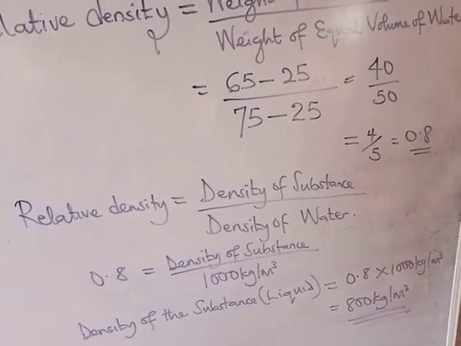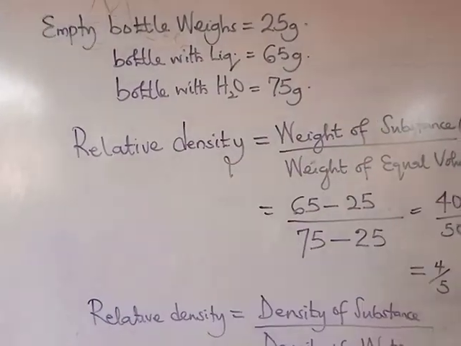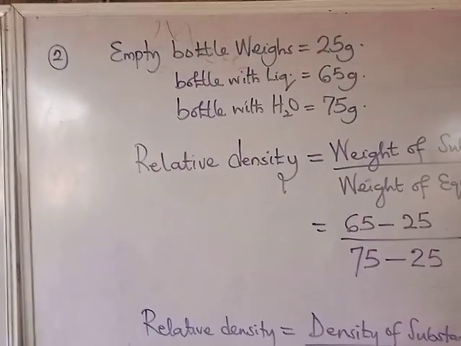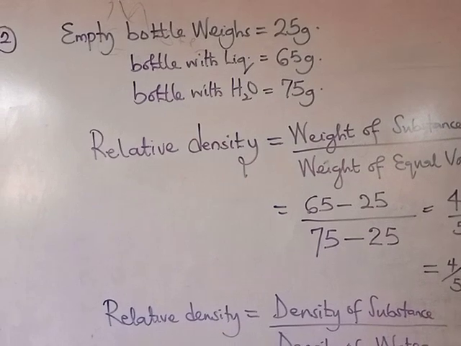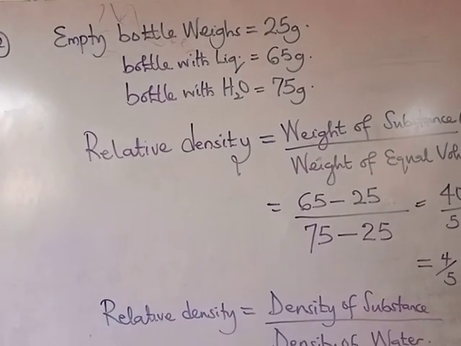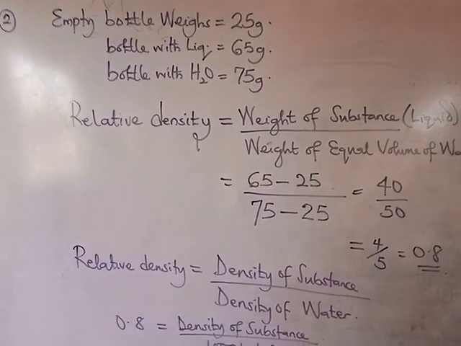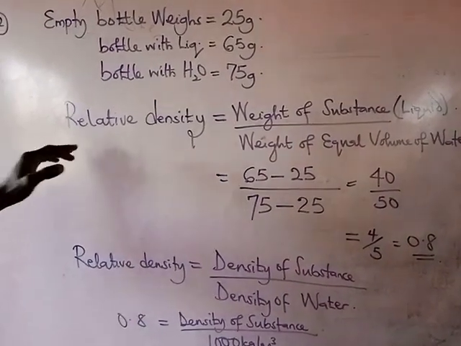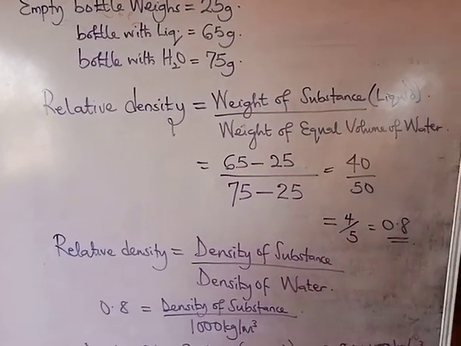So once again, let's go through it. We are given the weight of the empty bottle, the weight of the bottle with liquid, and that of the bottle with water. The first thing is to get the relative density, which is weight of substance over weight of equal volume of water.